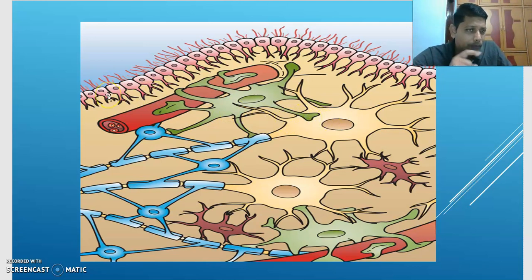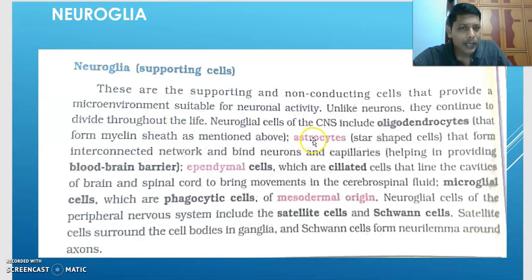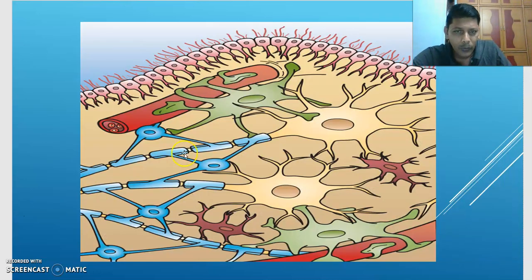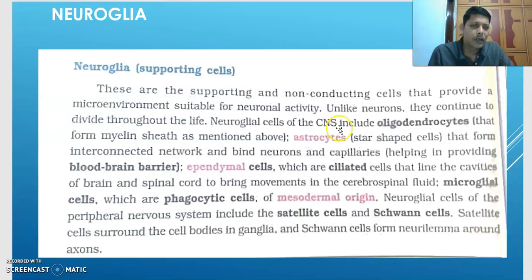What is the shape of this cell? Star-shaped cell. What is this cell? Astrocyte. That forms the interconnected network and binds capillaries and neurons. I will show you again. What is this one? Capillary. What is this one? Neuron. They are binding these two, capillary and neuron. They are bound by this cell called, what is this cell?